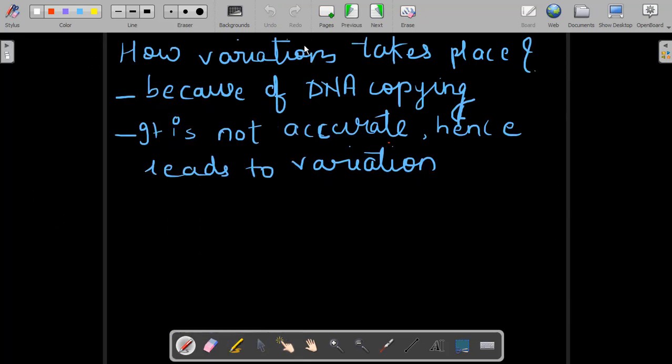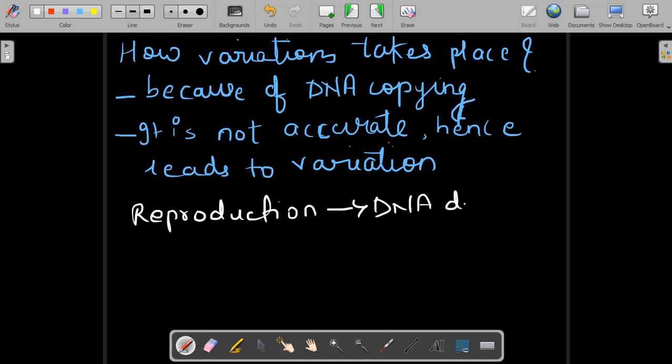It is said that variations takes place when the DNA copies. So, first I said, right, whenever reproduction takes place, what will happen first? Whether it be a sexual or an asexual reproduction, the first thing which happens is DNA duplicates, or DNA is being copied. And when DNA duplicates, what happens? It is said that the duplication process, or you can say a nucleus duplicates. So inside the nucleus you have DNA.